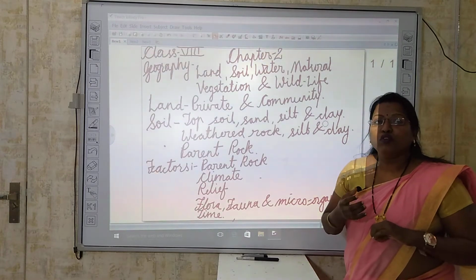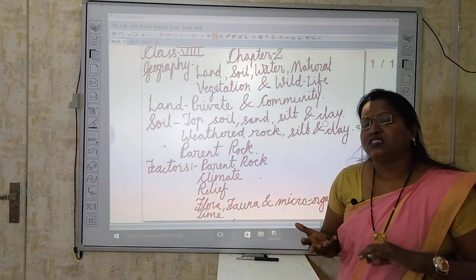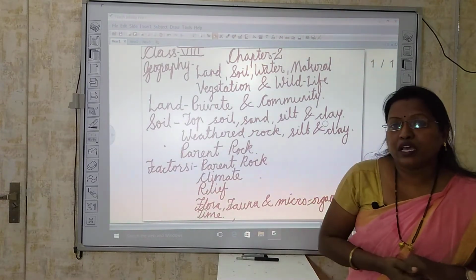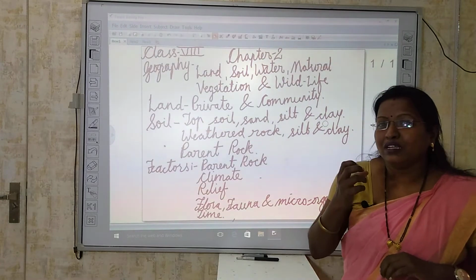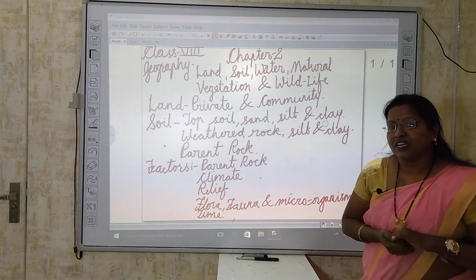Example, if you move to the area where deserts are there, suppose Rajasthan in India. Okay, so in that desert area, what type of soil is found? It has very dusty particles and the vegetation is very, very less.